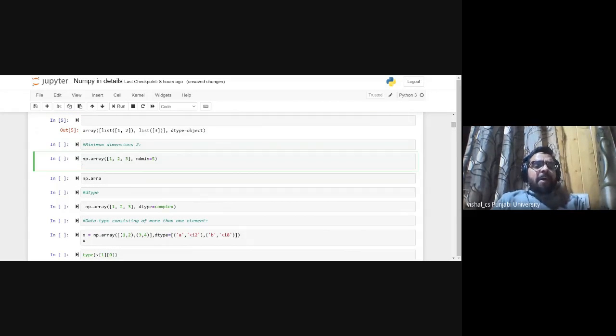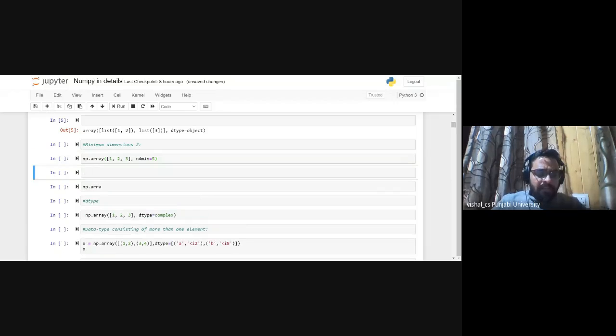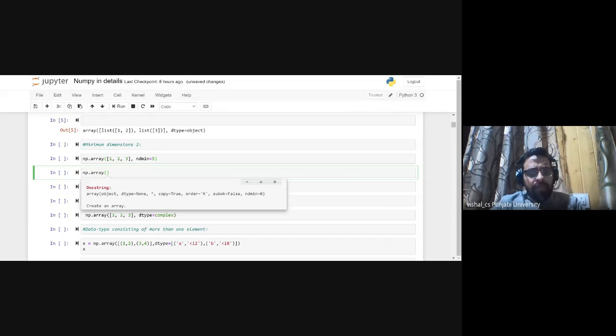Now I have np.array, and I am passing a list, and the second argument I am giving here is ndmin, the number of dimensions. These are the arguments that I can give to this function.